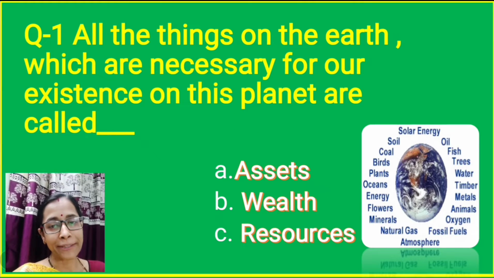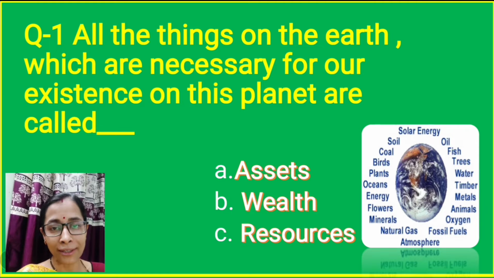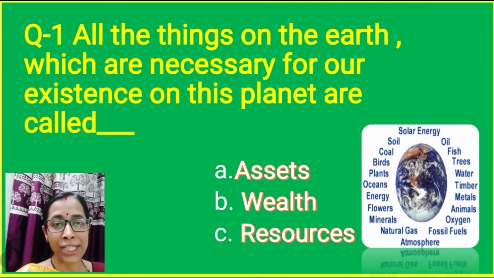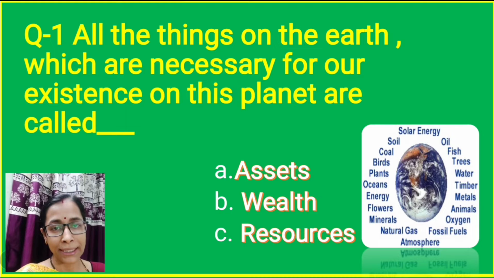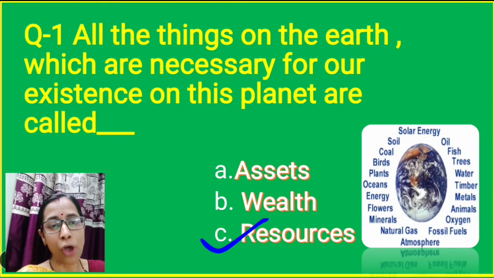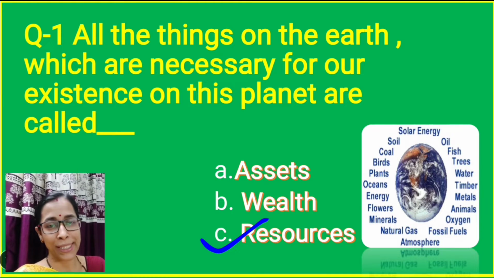First question here: all the things on the earth which are necessary for our existence on this planet are called assets, wealth or resources. Which is the correct option? Here the correct option is option number C, resources.